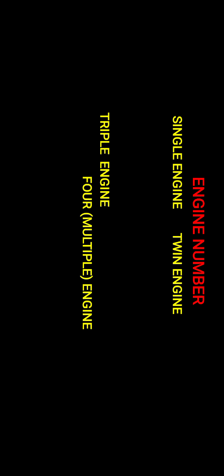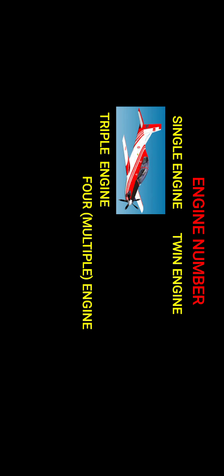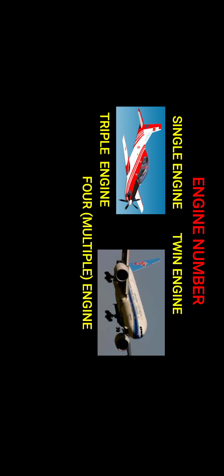and engine number. The single engine, twin engine, and triple engine. So single engine, triple engine, and also four engines are called multiple engines. A single engine does not have that much energy to fly for a long time, and a twin engine has the feasibility to travel a longer distance, because if one engine has any deficiency or fuel problem, the other engine can start working and it will go for a safe journey.